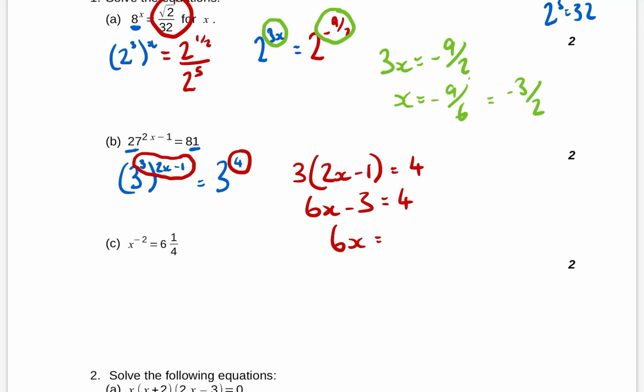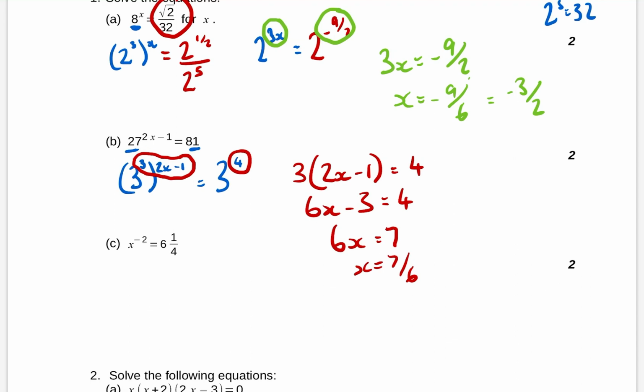6x equals 7, so x equals 7 over 6. I wind up by getting, I'm reasonably sure I did that wrong back in the day. Anyway, that's how we go about doing it.